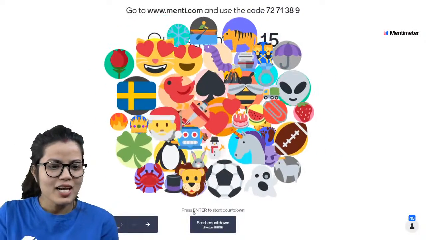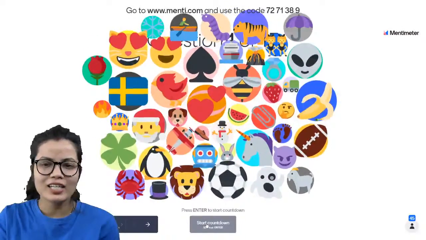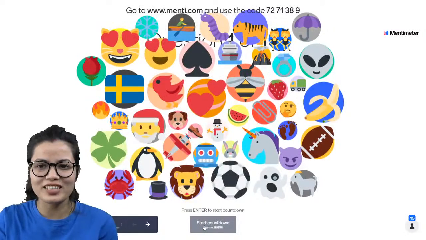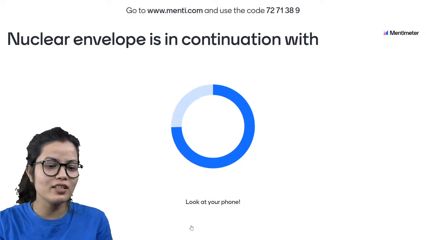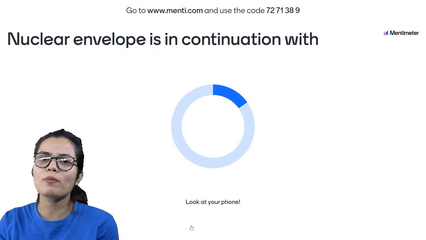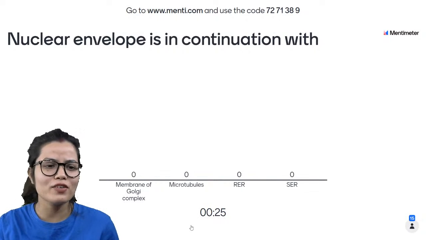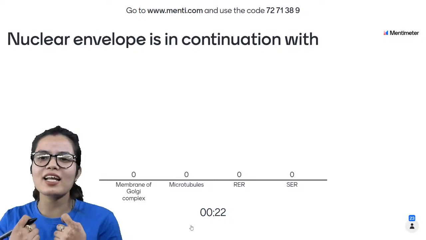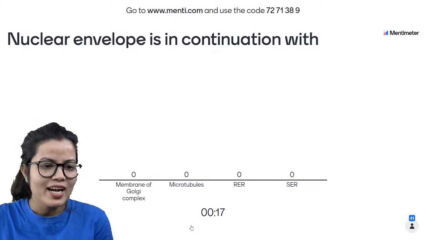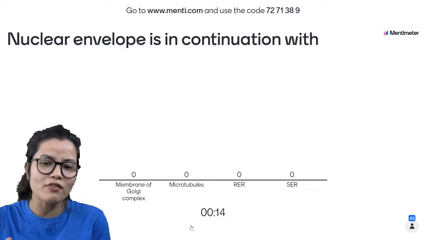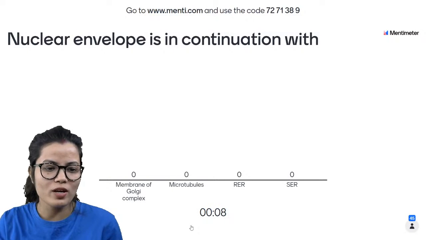So now let us see the very first question. Without any delay, let us move to our very first question of the day and the question is on the screen. So let us see what the question is trying to say. The question is saying: nuclear envelope is in continuation with. Tell me quickly which of these the nuclear envelope is in continuation with: the membrane of Golgi complex, microtubules, rough endoplasmic reticulum, or smooth endoplasmic reticulum. So let us see who will mark it correctly.